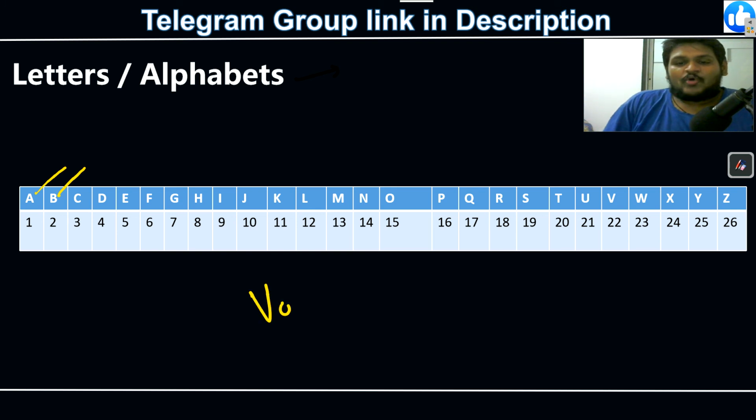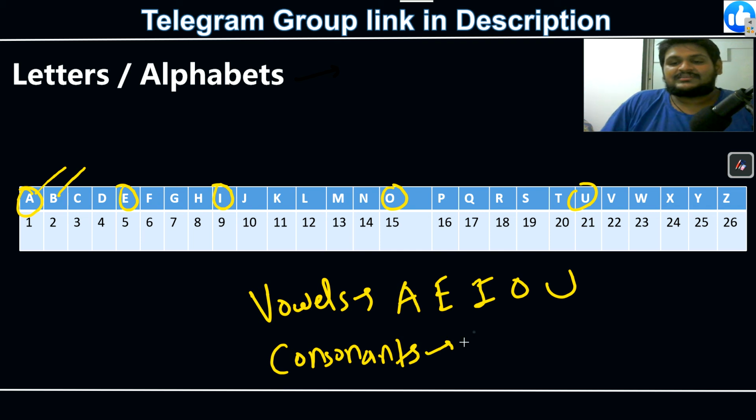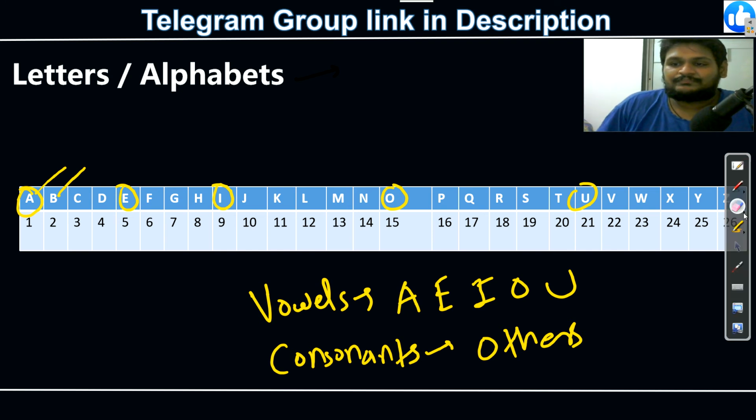Second, you should know what vowels are. A, E, I, O and U. These 5 are vowels. All the others remaining are consonants. Right, this much information is enough. Now we will go to the questions.